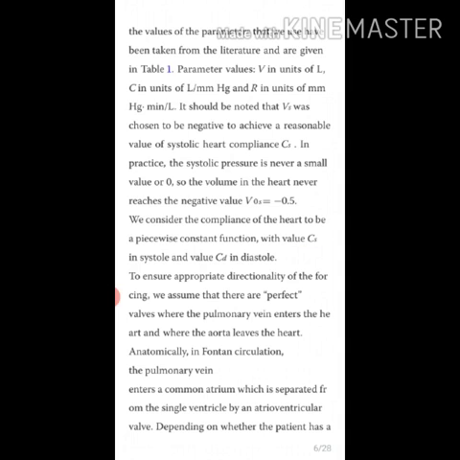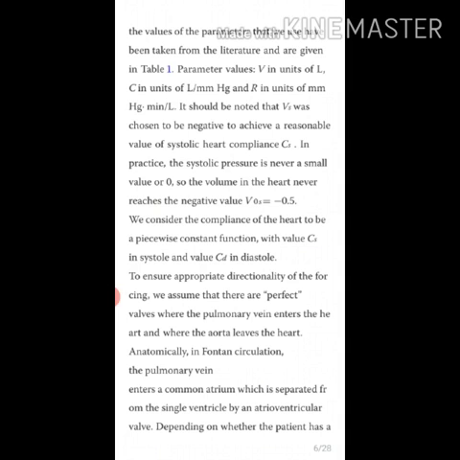It should be noted that Vs was chosen to be negative to achieve a reasonable value of systolic heart compliance Cs. In practice, the systolic pressure is never a small value or zero, so the volume in the heart never reaches the negative value, that is minus 0.05. We consider the compliance of the heart to be a piecewise constant function with value Cs in systole and value Cd